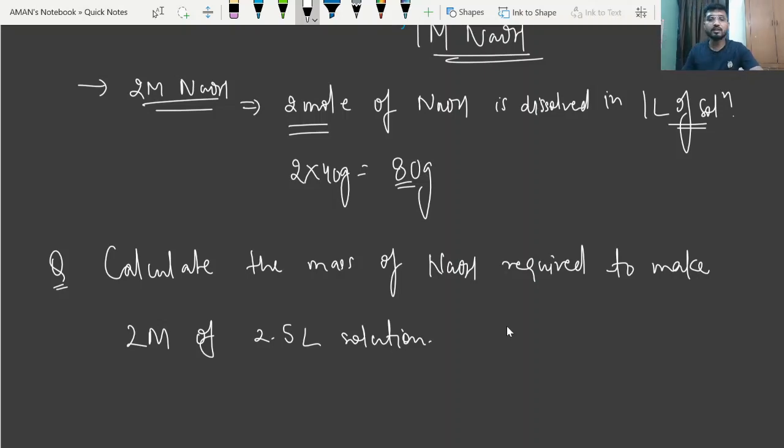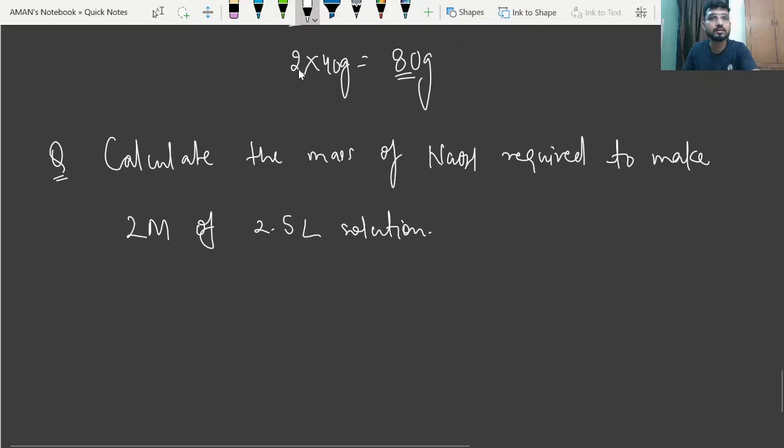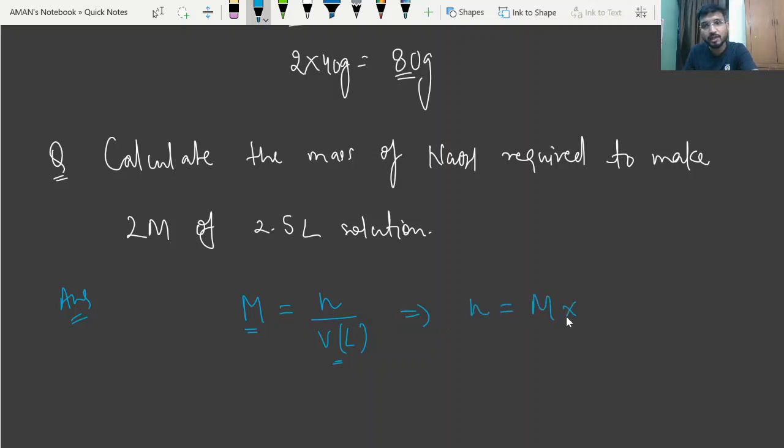Okay, so see how can we solve this question beta. First of all I just write the formula. M is equal to n by V in liter. So beta we can calculate from here number of moles because we have given molarity and volume in liter. By the use of this formula I can calculate n is equal to M into volume.